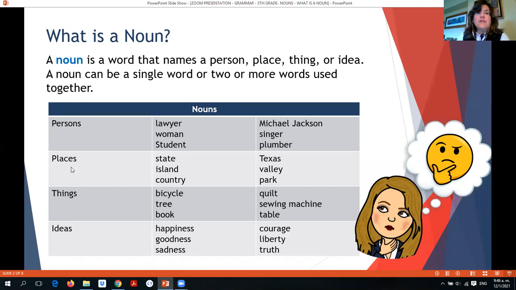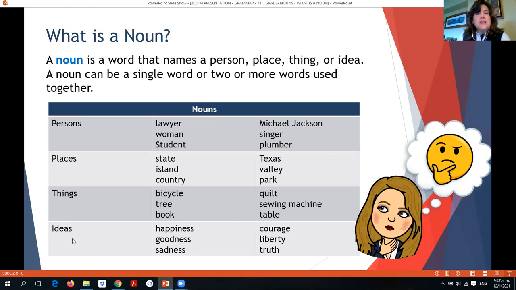Places: state, island, country, Texas, valley, and park. And here, Texas is a proper noun of a state in the United States, so it also has a capital T, okay? Things, nouns that are things: bicycle, tree, book, all those are things. Quilt, sewing machine, table.